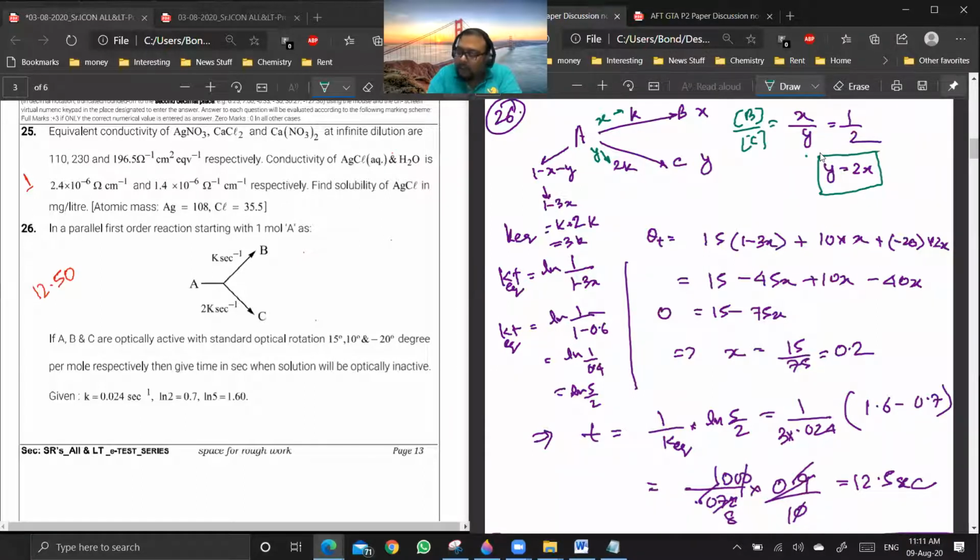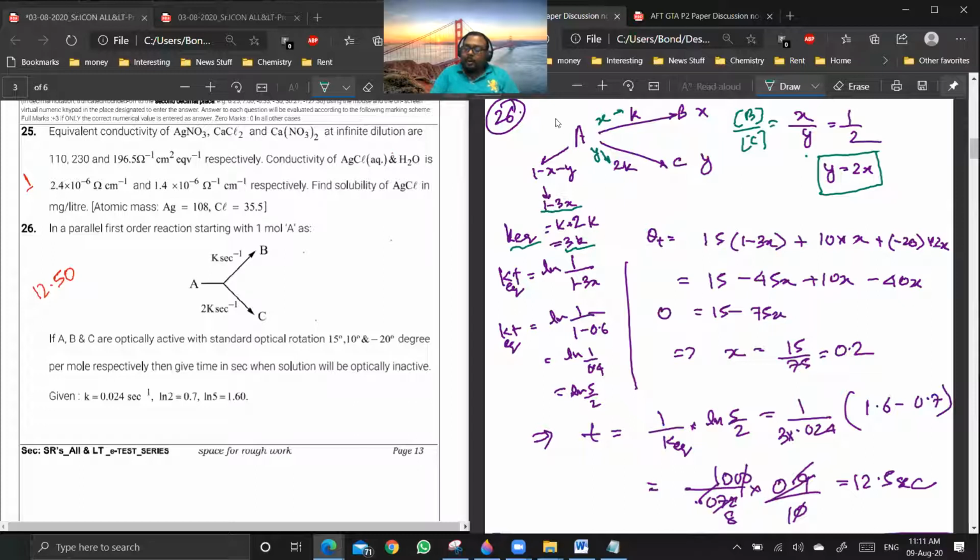Okay. Once we got this, we just use X instead of Y. So this will be 1 minus 3X. And K equivalent will be K plus 2K. It will be 3K. Are you getting a point?